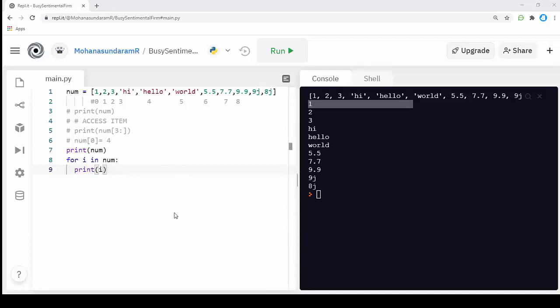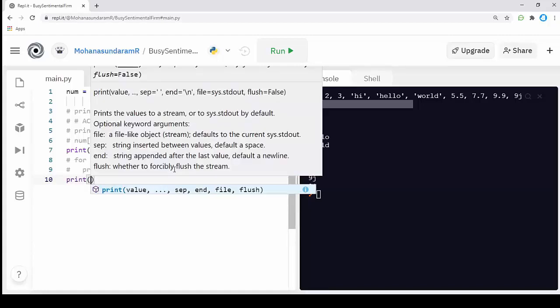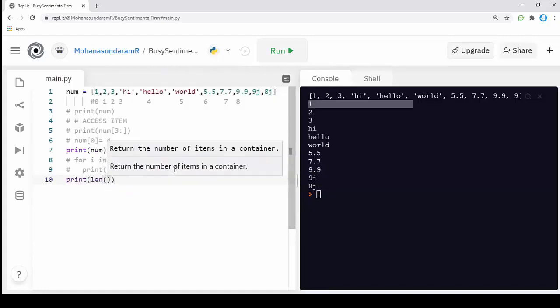Okay, next method is how to find the len of a list. We have a set of values in the list. I want to know what is the length of the list, how many characters are present in the list. For this method, I can use an inbuilt function in Python that's called len. I'm going to call the print function and I'm going to call the len function. The len is an inbuilt function which is used to return the number of items in a container.